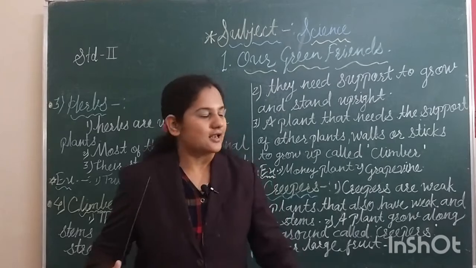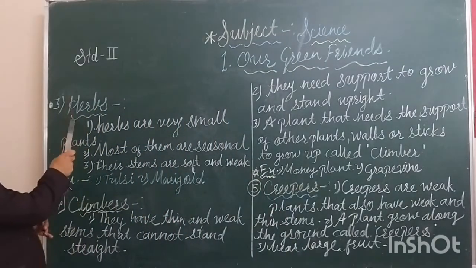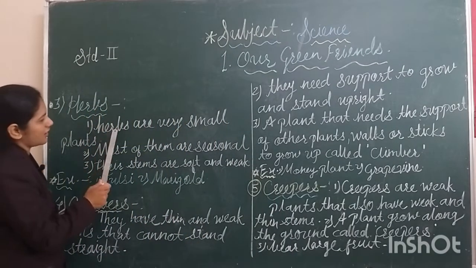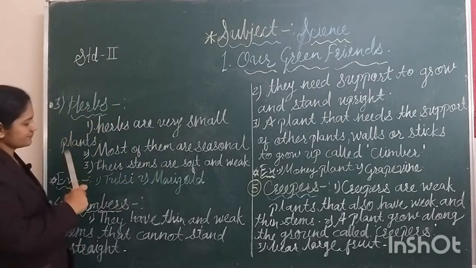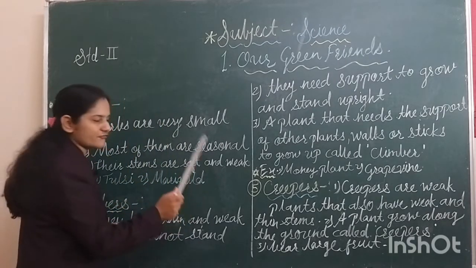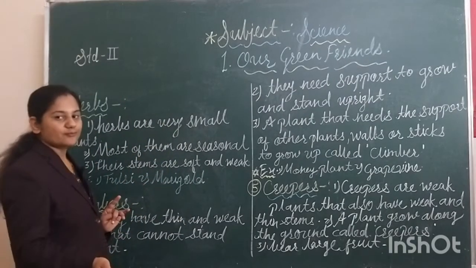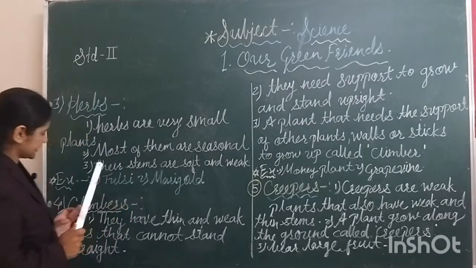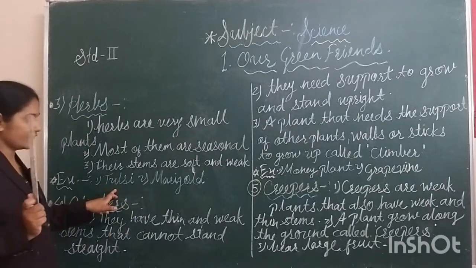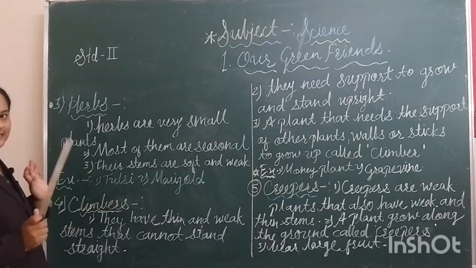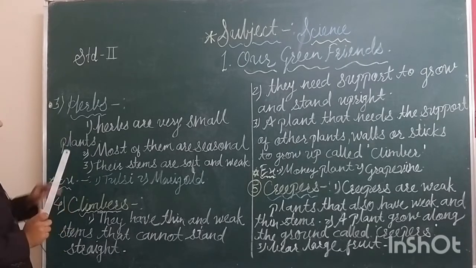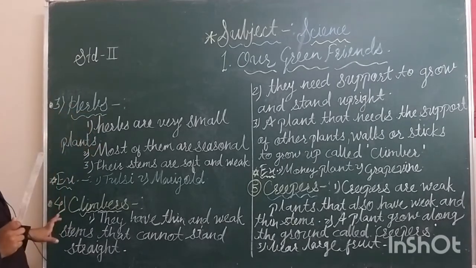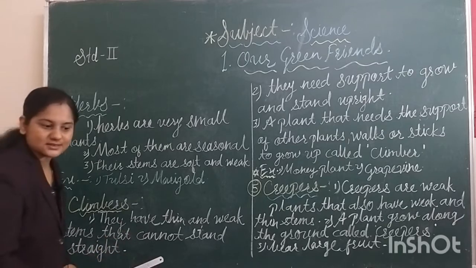Yes students, like this we can learn about herbs. Herbs are very small plants and their stems are soft and weak. In the picture you can observe that, and also at home everyone has a tulsi plant. After the herbs, the fourth type is the climbers.